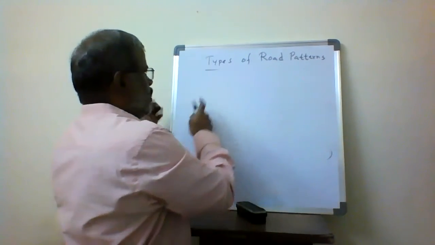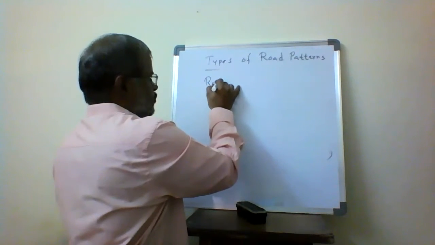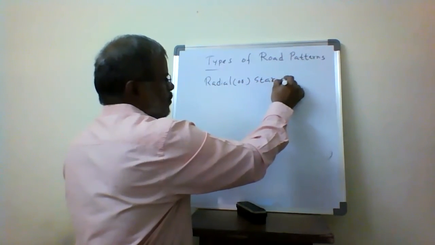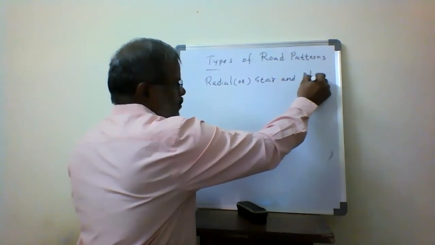So the next one is called the radial or star and block pattern.